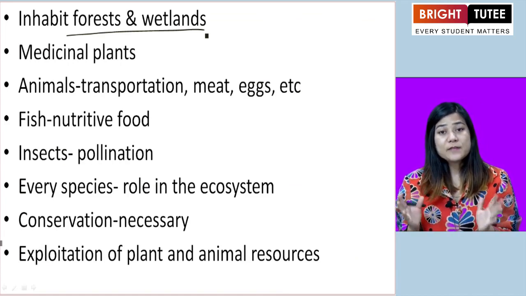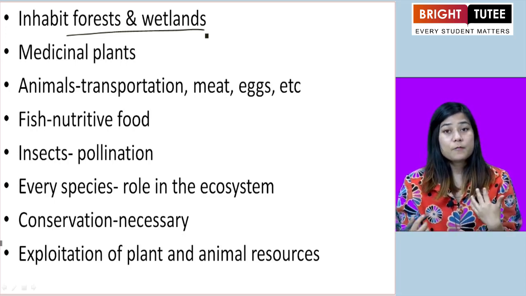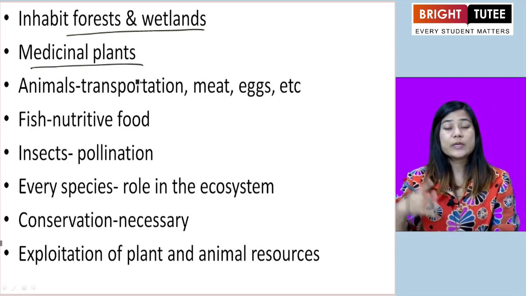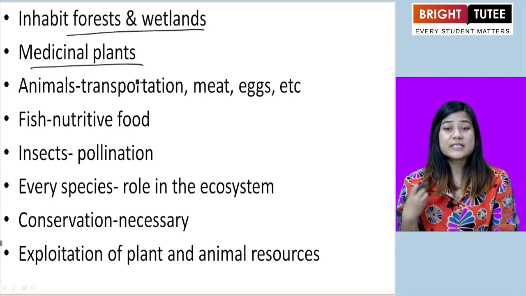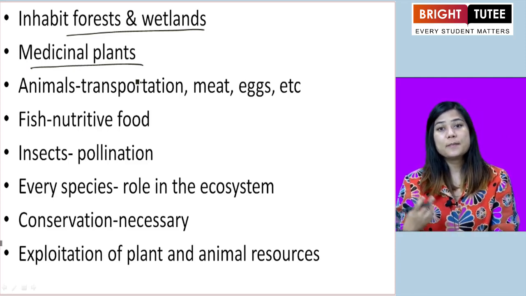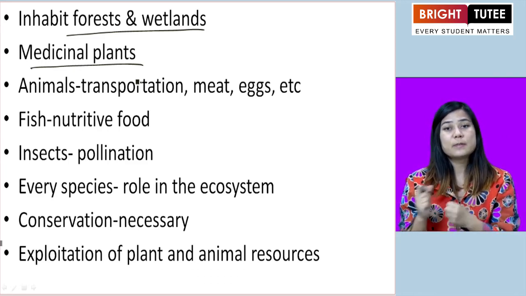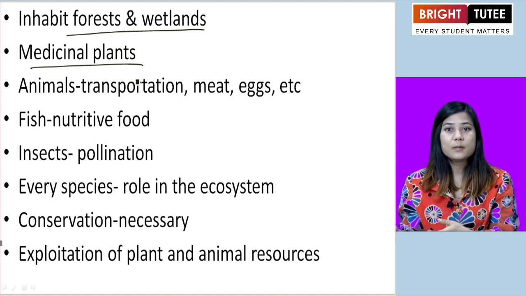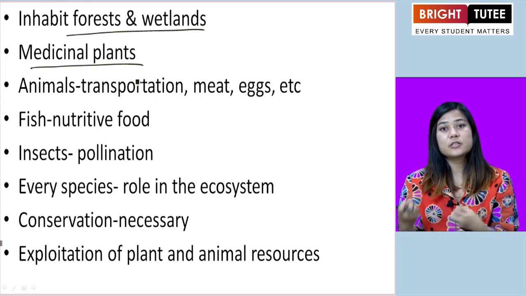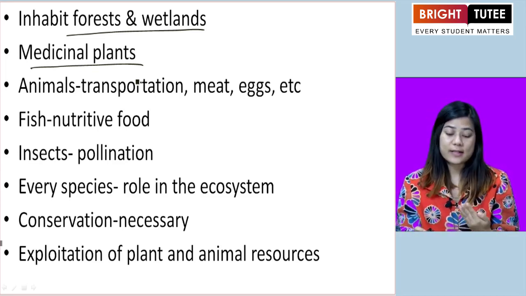Now, when we look at vegetation and wildlife, they are very important, right? From the vegetation, the forest, we get medicinal plants. We get plants which are of great significance to humankind, because from there we get medicine. We can use the plants and roots or other parts of the plants to manufacture drugs required for the betterment of our health.